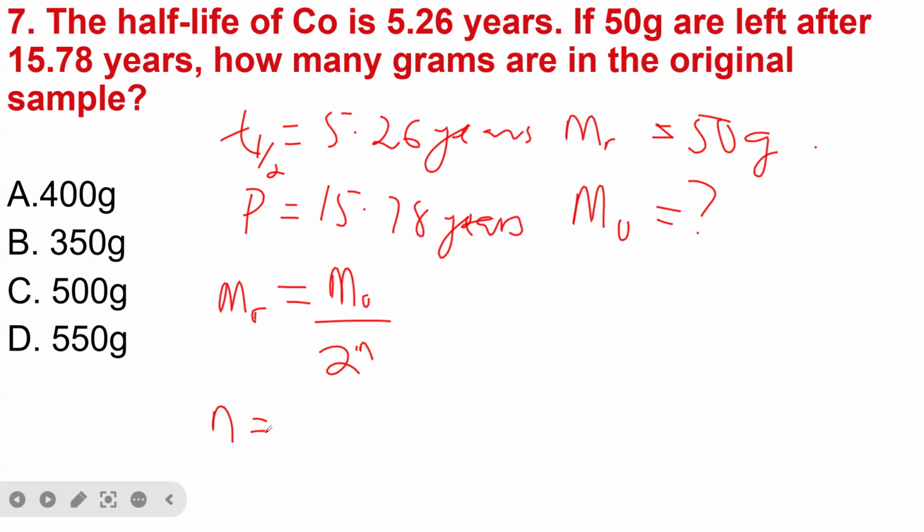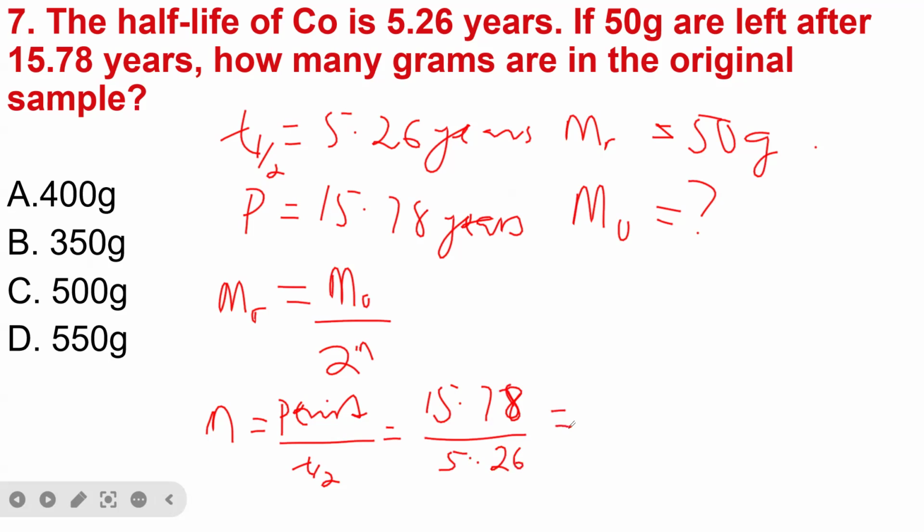So to do that, you just take a ratio by saying period of the decay divided by the half-life. The period of the decay, that is the number of years covered by the radioactive substance, is 15.78, and then you divide it by the half-life, which is 5.26. So if you take 15.78 divided by 5.26, it is going to give us 3.